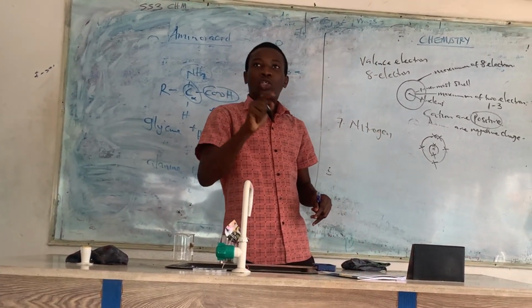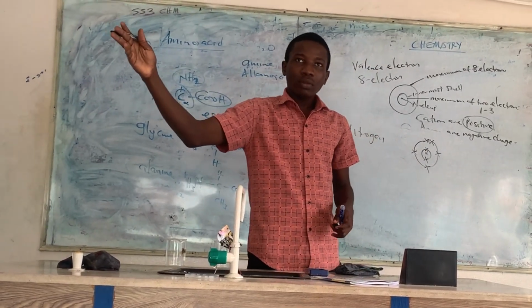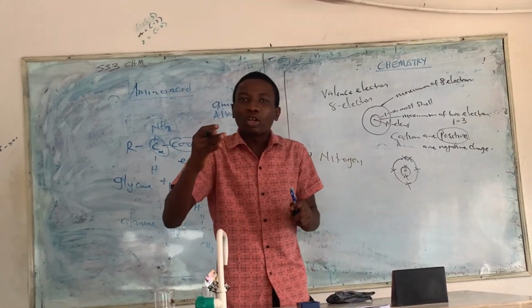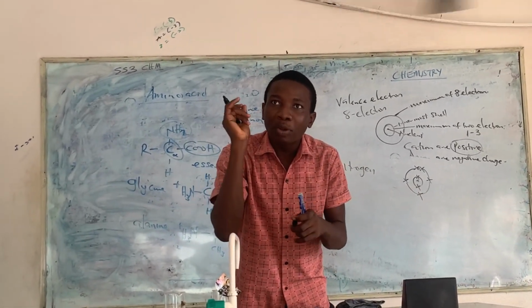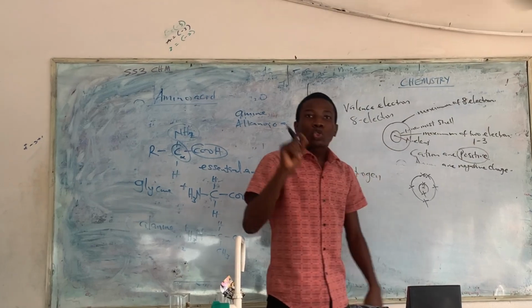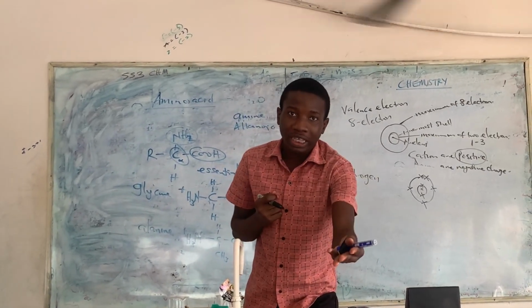What would happen to the charge of nitrogen? Nitrogen has already had more than 1 to 3 electrons. That means it has 5 electrons. That means nitrogen cannot give out all the 5. What we will now be looking for is just 3 for it to complete 8. So we will be looking for someone to give it 3 to complete what? 8.